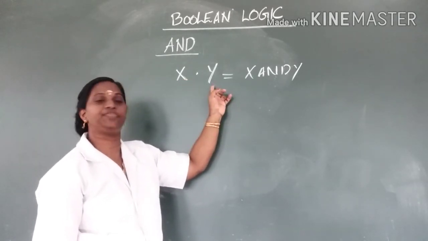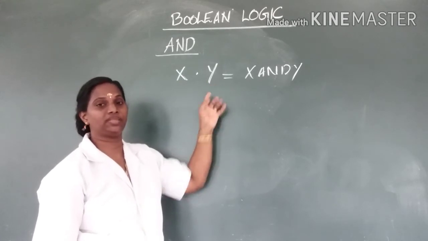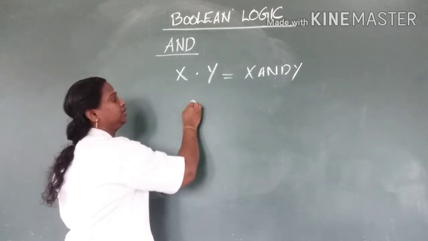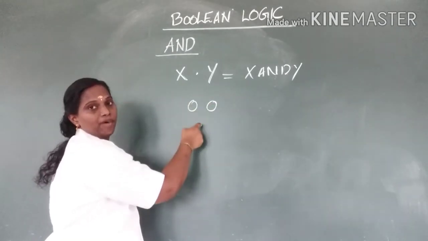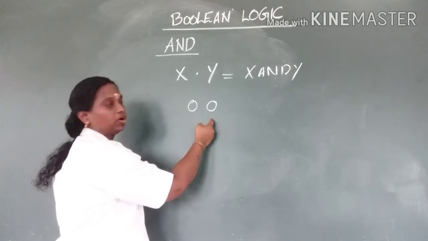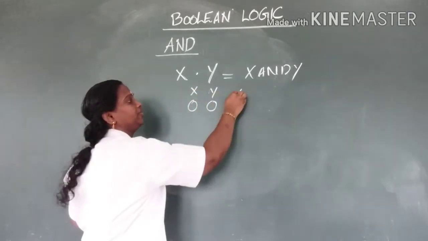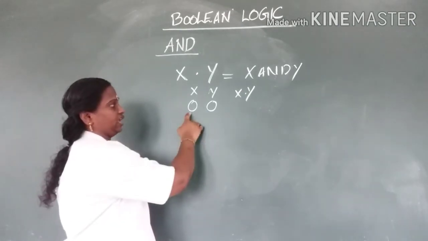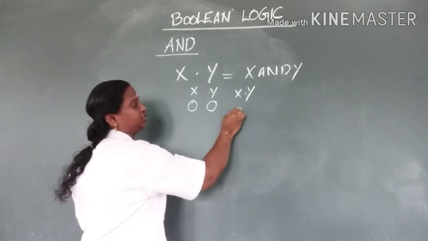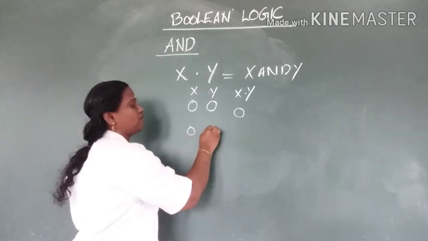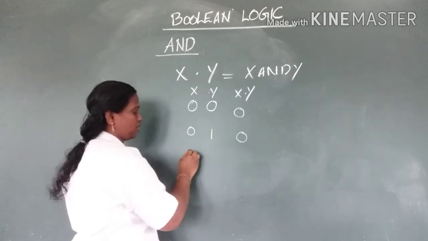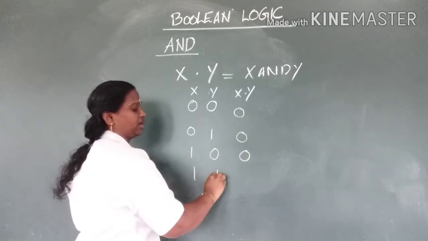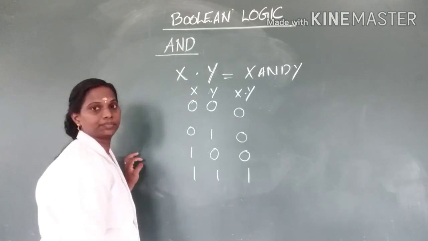All the possible combinations of x and y are 00, 01, 10 and 11. So 0 dot 0 is 0, 0 dot 1 is 0, 1 dot 0 is 0 and 1 dot 1 is 1.